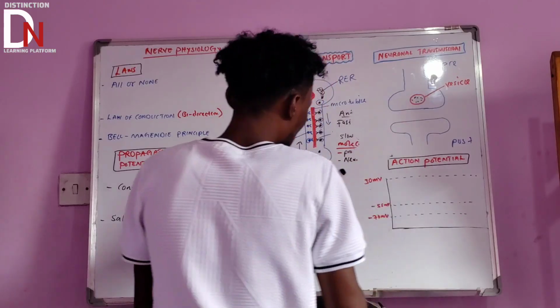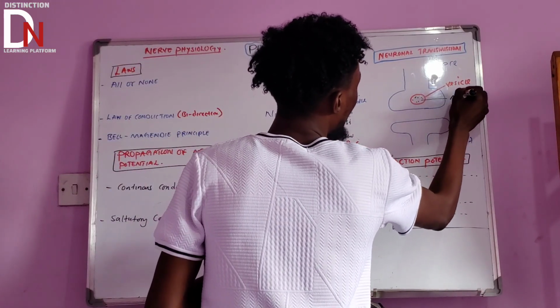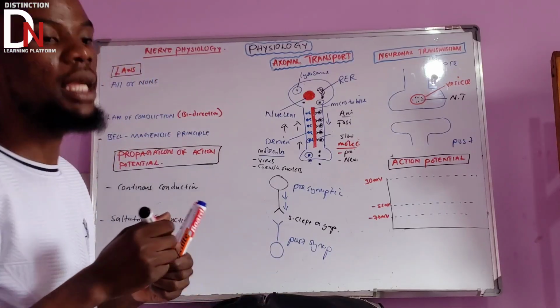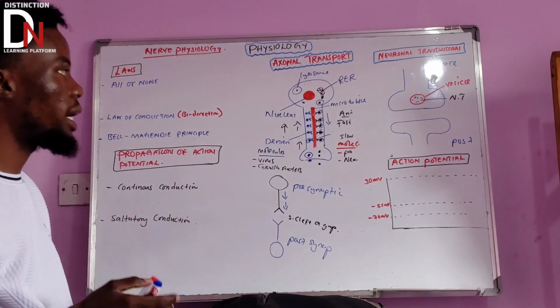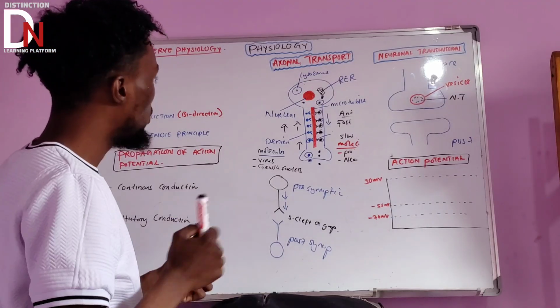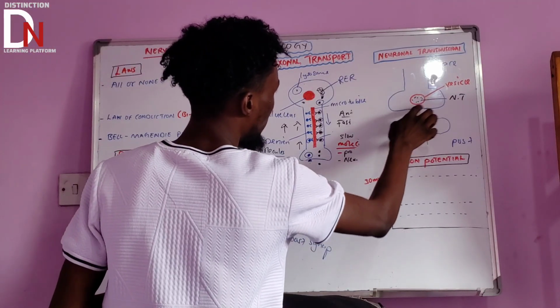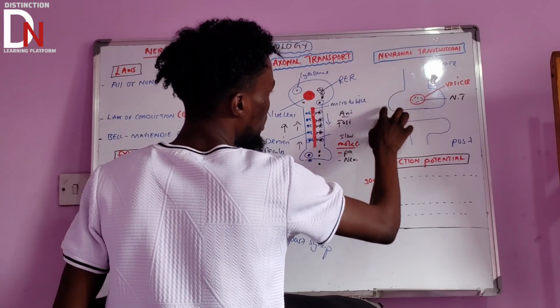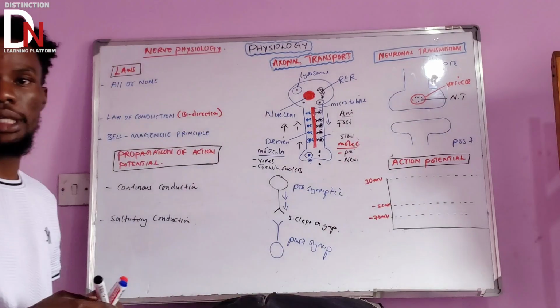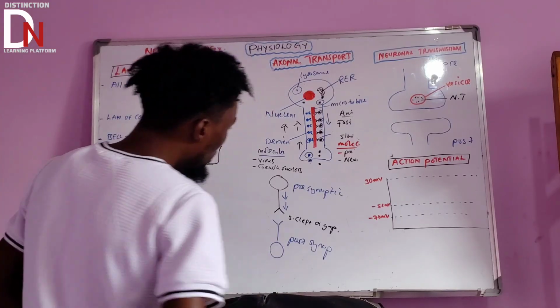Now inside this vesicle, there is an important substance that you need to understand. Inside this vesicle there are important substances that we call neurotransmitters, or NT. Then what do we call this membrane? This is what we call the axonal terminal membrane. We'll talk about that.